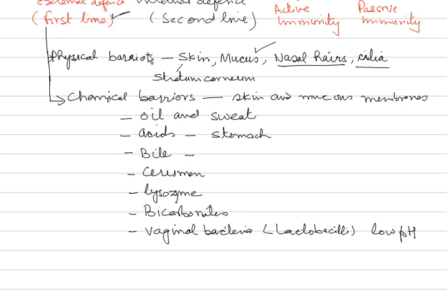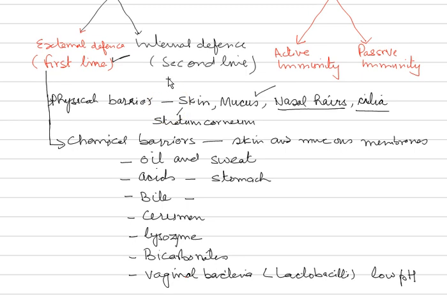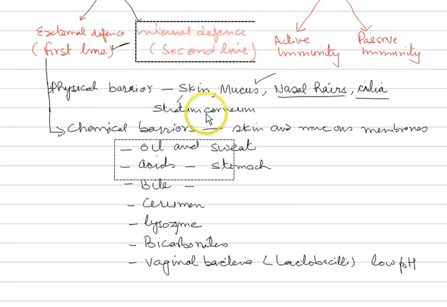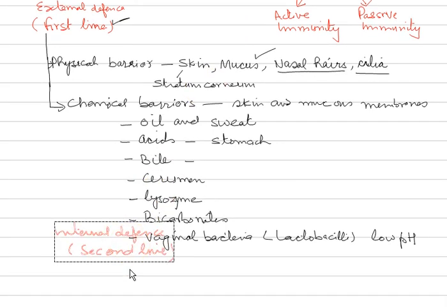Then comes the second part, that is the internal defense, as we call it, or the second line of defense. For your convenience, we'll move it down.